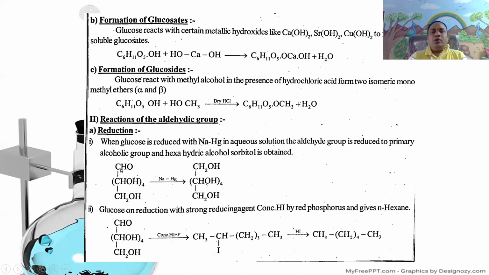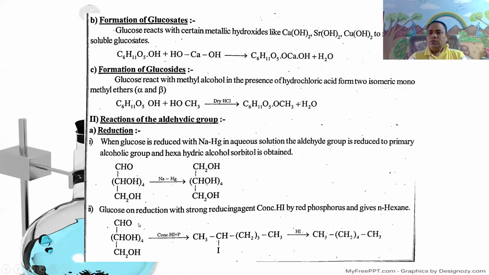The aldehyde group is reduced to a primary alcohol group and a hexahydric alcohol, that is sorbitol, is formed: CH2OH, CHOH taken four, CH2OH. It is called sorbitol or hexahydric alcohol.